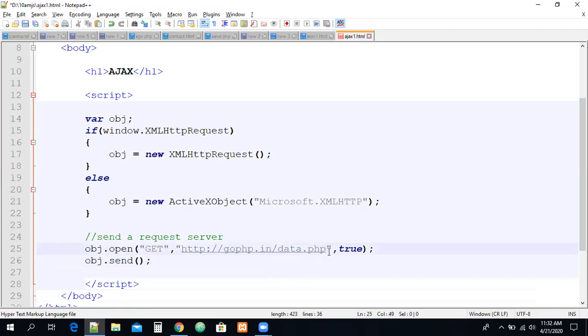Here we can create some text file, data.txt or something like that, but keep it in the same location. Right now, we don't have any option here. So it cannot access this because we are running our file from a local server. Actually, this is also not a local server, we are just using the D drive. We are saving the file in the D drive and accessing the file from that location. That's why I'm giving something like this.